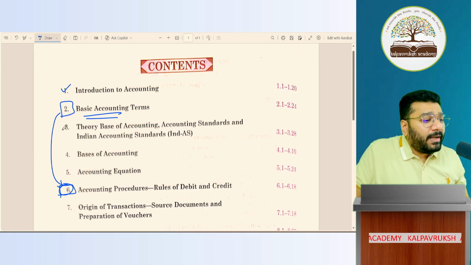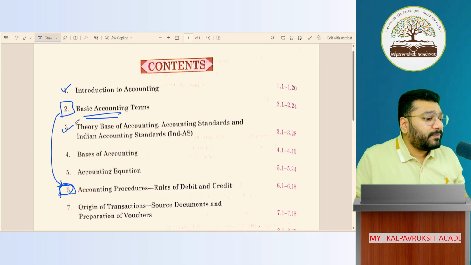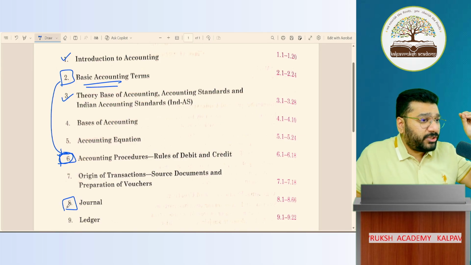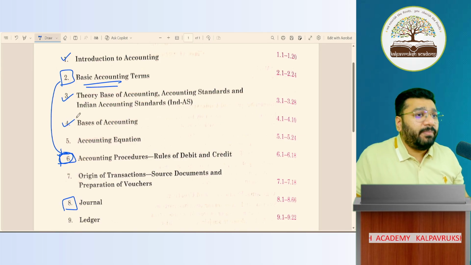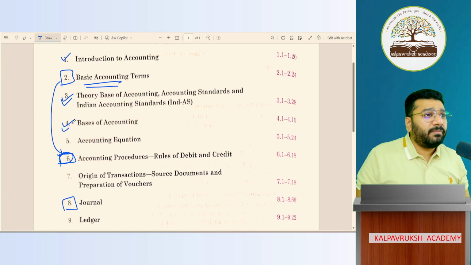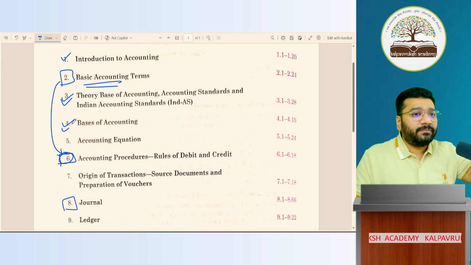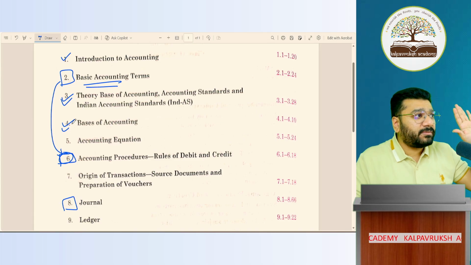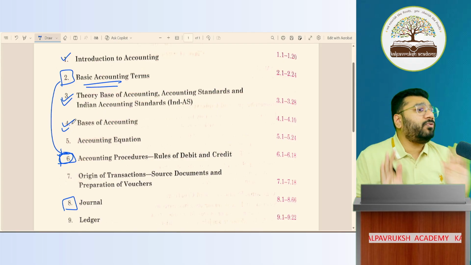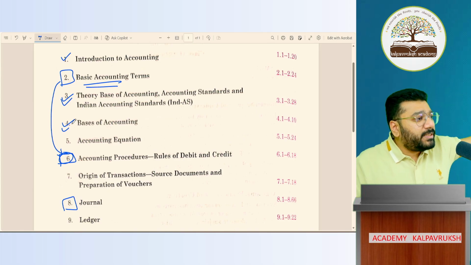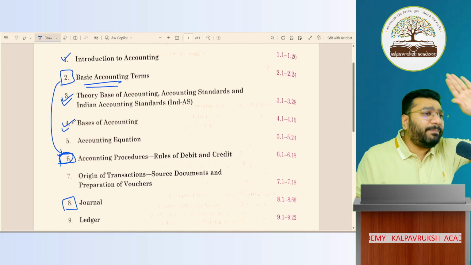Then a few points I'll discuss about chapter 3. Then after chapter 6, I will go to journal, which is chapter 8. When I do that journal chapter, I'll be covering a bit of the third chapter and a bit of the fourth chapter. So basically, what I'm trying to say is that there's a particular order in which if I take class, your understanding becomes better. Right? I'm in this field for the last 8 years. You can leave it to my wisdom to decide what topic to be done one after the other, because this is the right procedure to follow. In an order, in a sequence, I'm taking all of you. So you can believe that and just follow what I'm saying. What step we're following is absolutely correct.